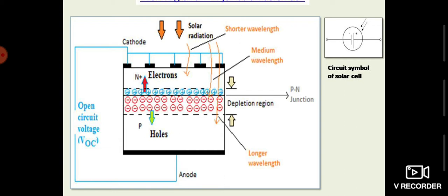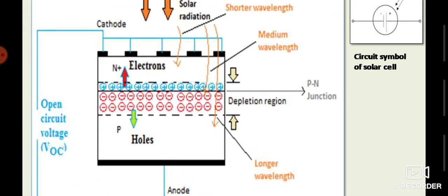What is inside this depletion region is immobile charges. All the charges you can see here, positive and negative, are immobile, that is, they cannot move.